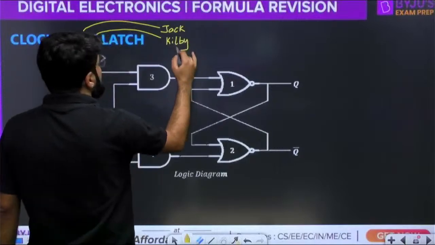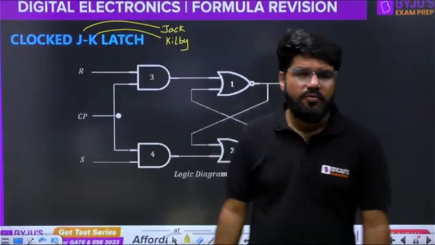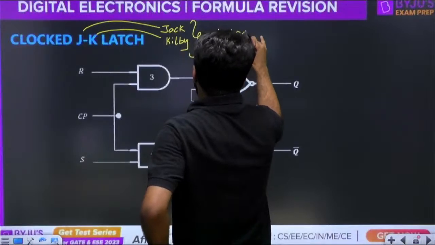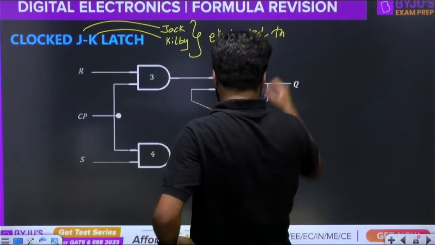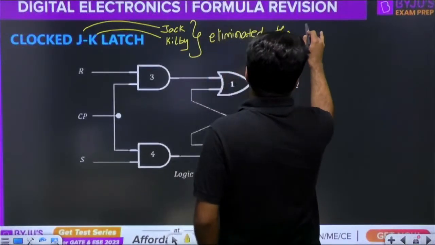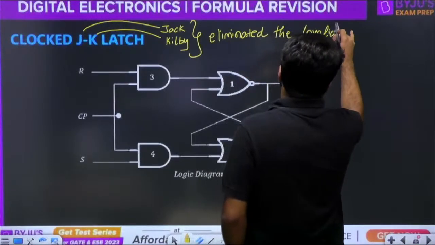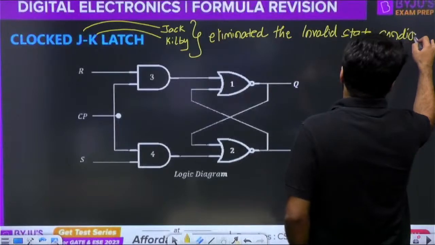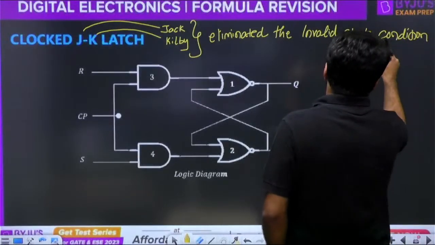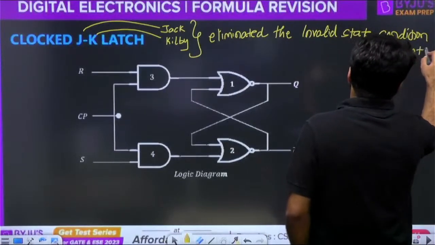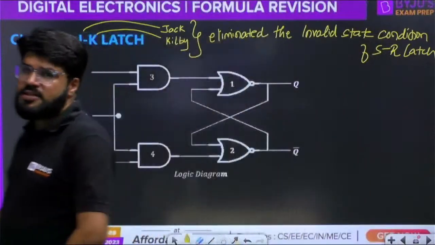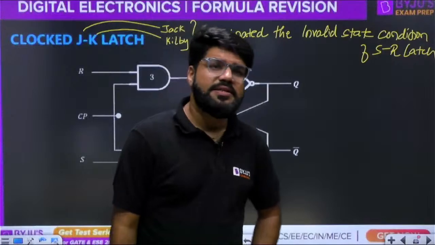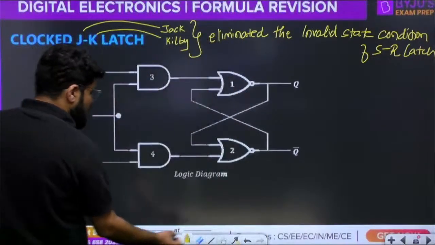It is the name of the two persons who eliminated the problem of the invalid state condition of the SR latch, Jack and Kilby, and hence this latch was named as JK. So what is that modification? I'll show you here only.